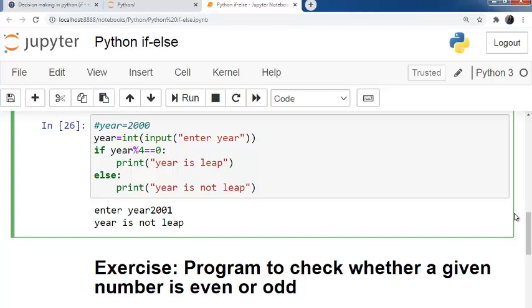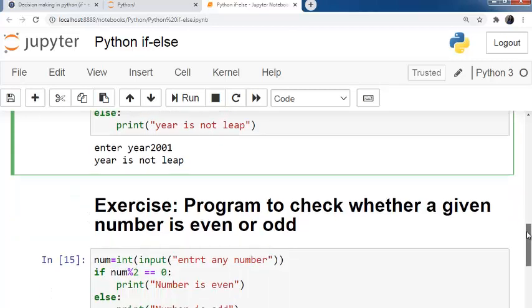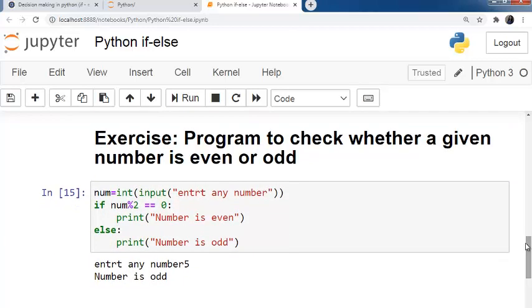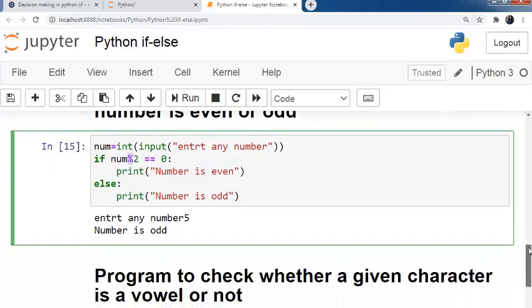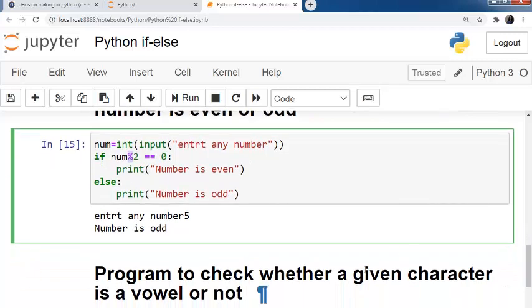Now you can check the solution here. What we will do is enter a number, convert that to an integer, and then check whether the number is divisible by 2 or not. Is it giving 0 remainder when we divide by 2 or not? If it is giving 0 remainder, the number is even, otherwise the number is odd. Okay. Similarly, you can practice another question. Write a program to check whether a given character is a vowel or not.